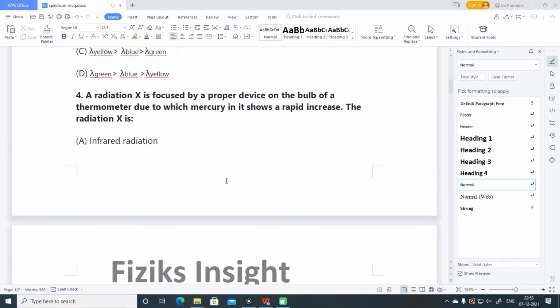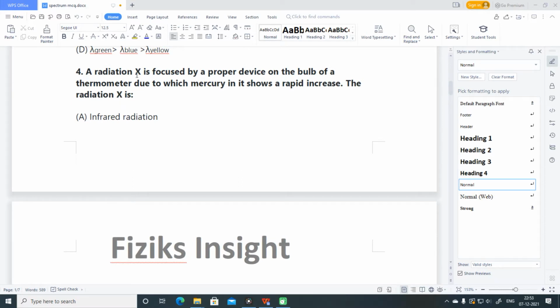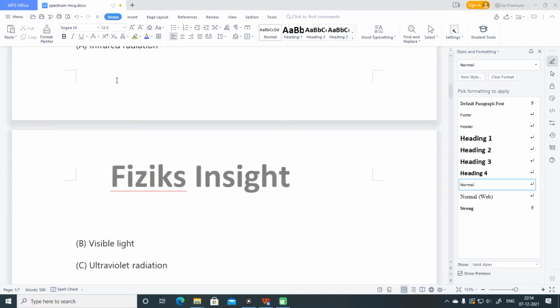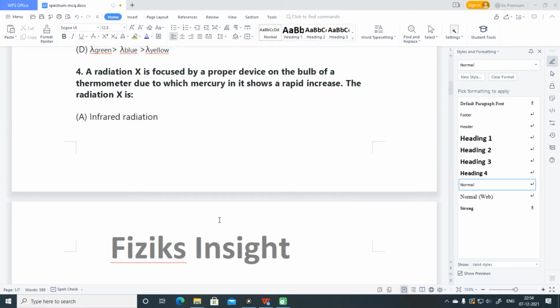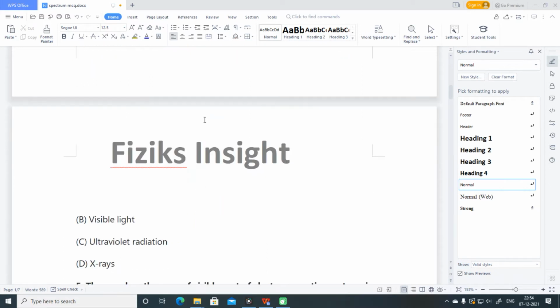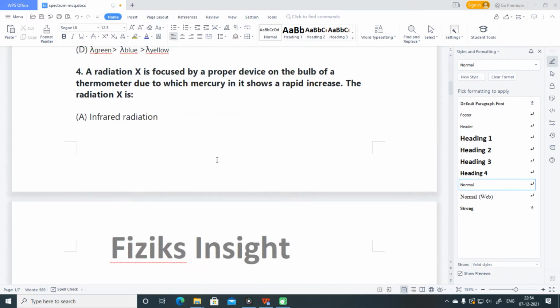In the fourth question, the question is a radiation X is focused by a proper device on the bulb of thermometer due to which mercury in it shows a rapid increase. The radiation X is infrared radiation, visible light, ultraviolet radiation, X-rays. So out of all these four, which radiation is this? See, on heating, objects expand and mercury expands on heating. So which radiation will supply heat among all these four? X-rays, ultraviolet rays, visible light and infrared radiation. Out of these four, only infrared radiation is having heating effect. So A option is correct among these.